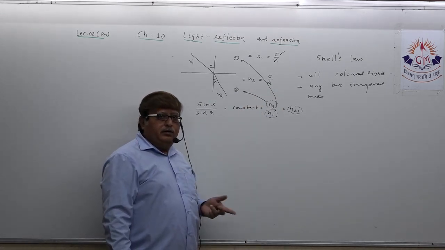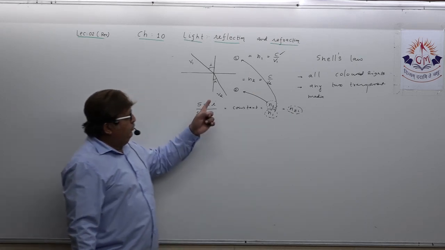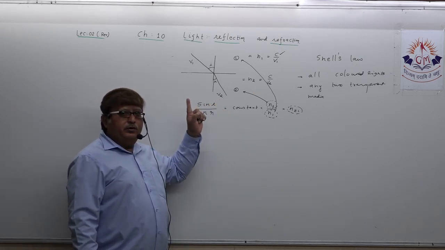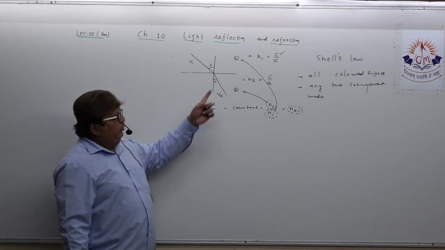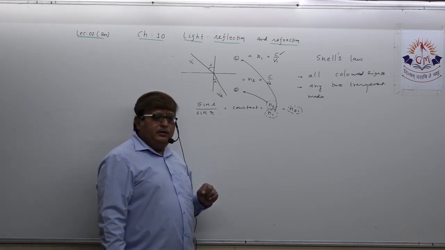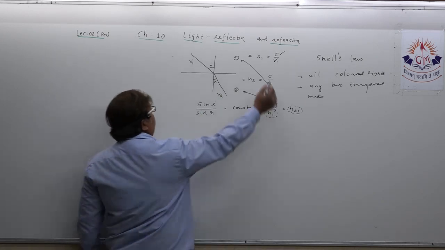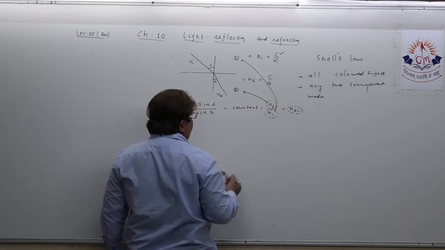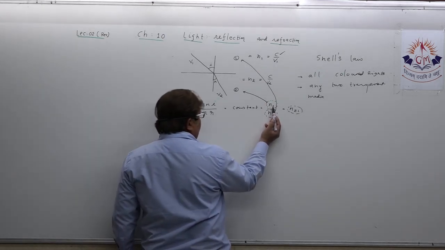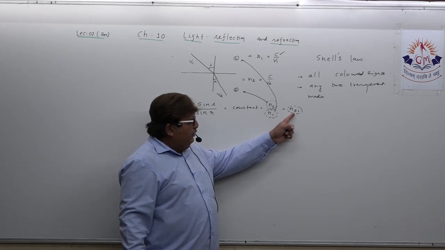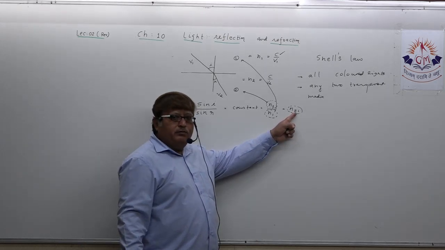Velocity of light in vacuum or air. v2 is the velocity of light in the particular medium 2. So we have already defined the absolute refractive index of both the media, n1 and n2. Then what is this? n2 upon n1, which I have expressed in short form this way also.